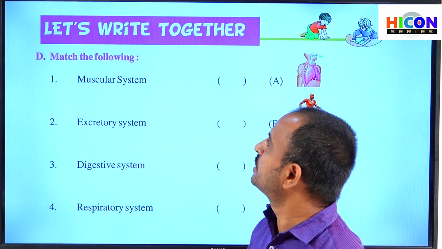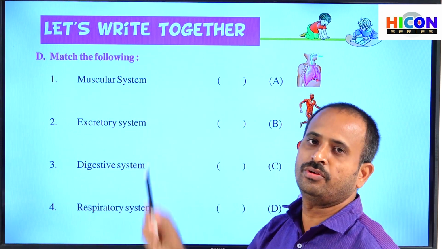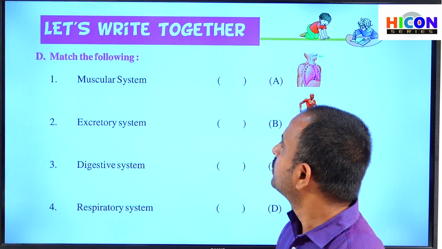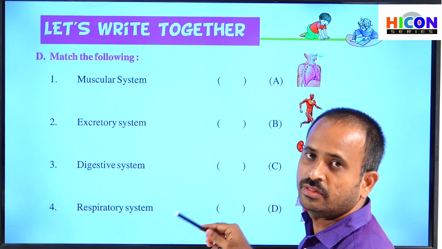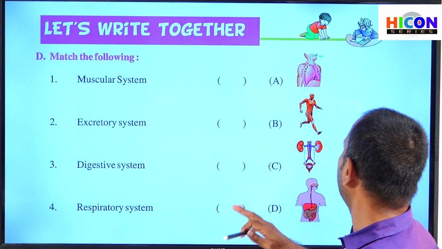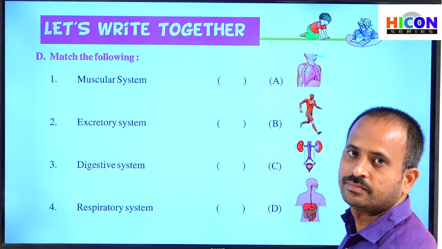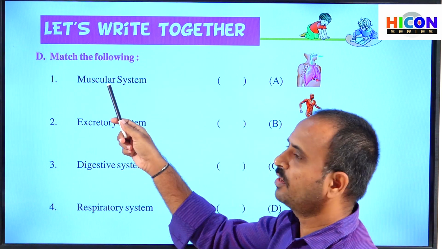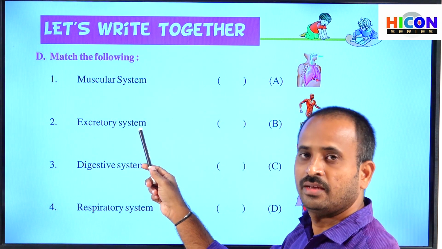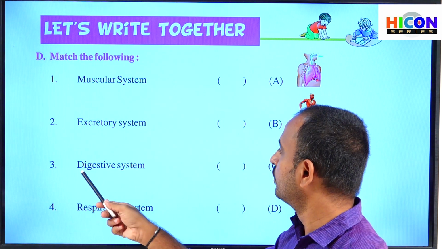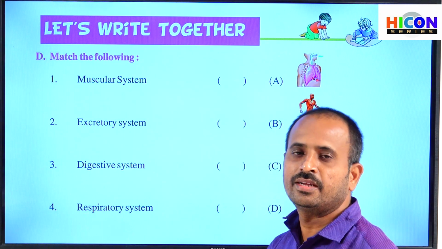So children, see the next section in the activity part. It is section D. Match the following. In this matching, they have given some systems on the left side and some pictures showing the systems on the right side. What are the systems they have given on the left side? The first one is muscular system, second one is excretory system, third one is digestive system, and fourth one is respiratory system.